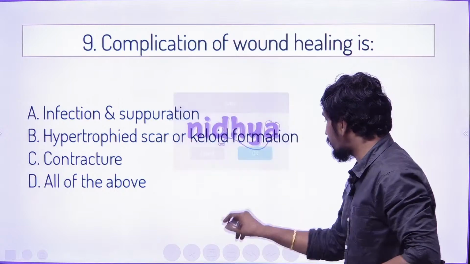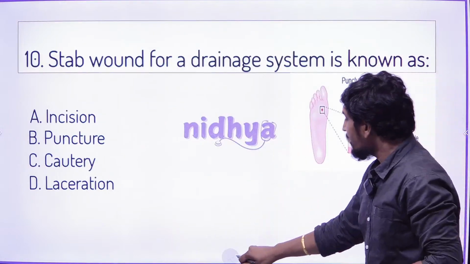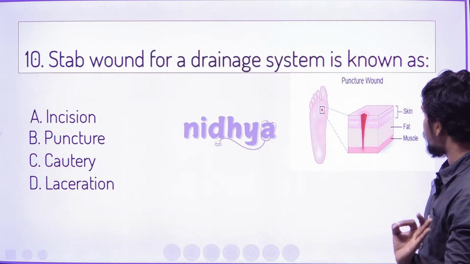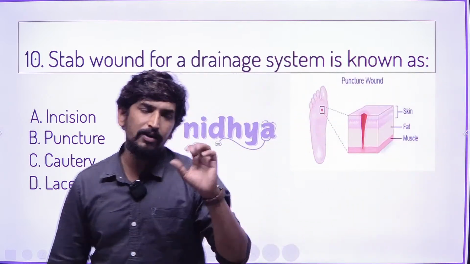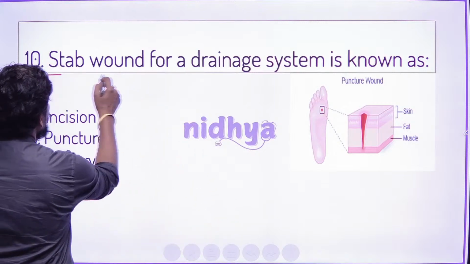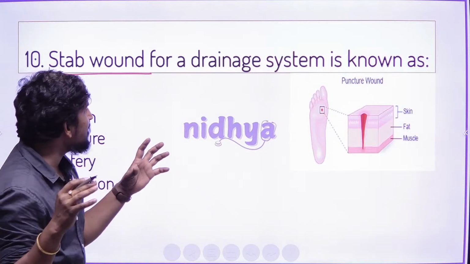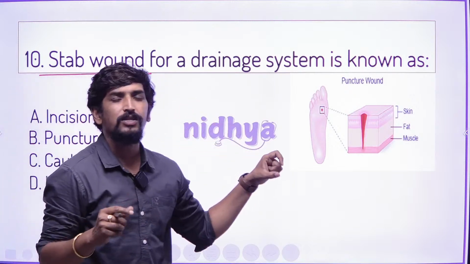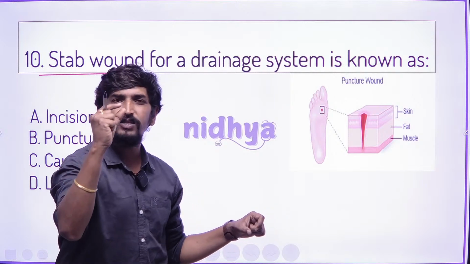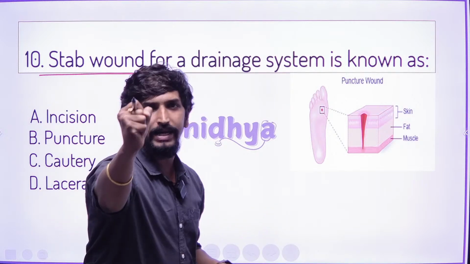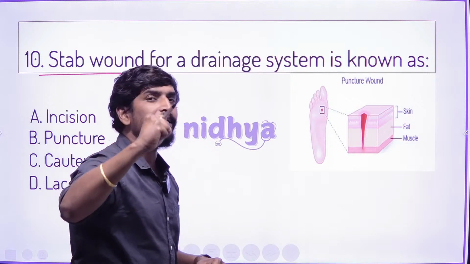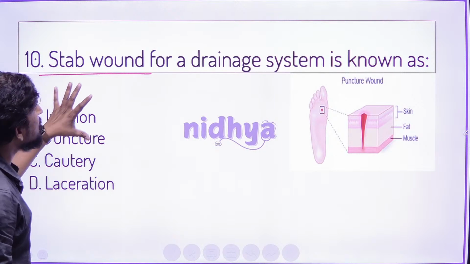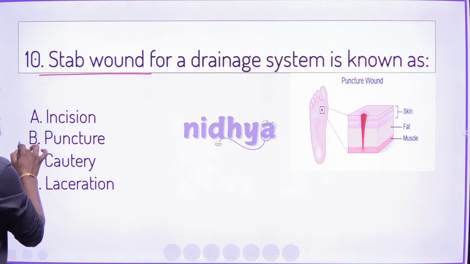Then if you go to the next question, there is a question like, a stab wound for a drainage system is known as what? A stab wound means any sharp object which is deeply penetrated, punctured, which we call a punctured wound.